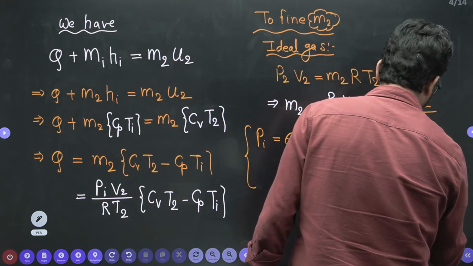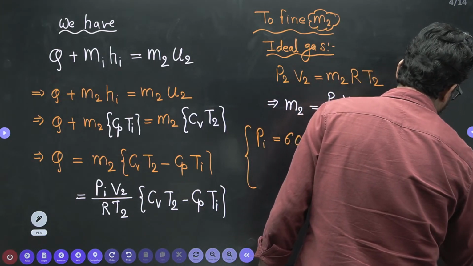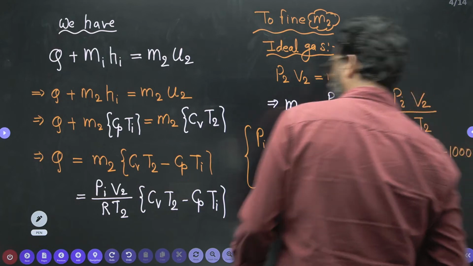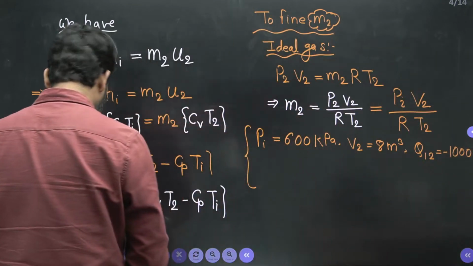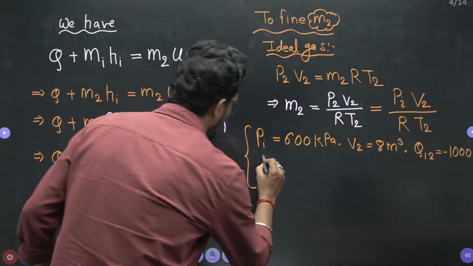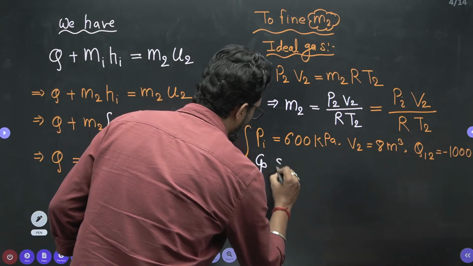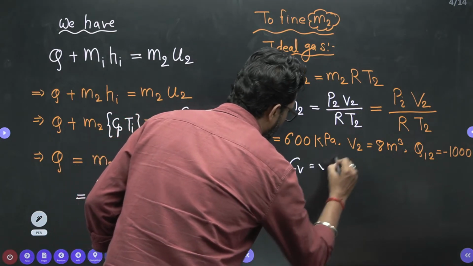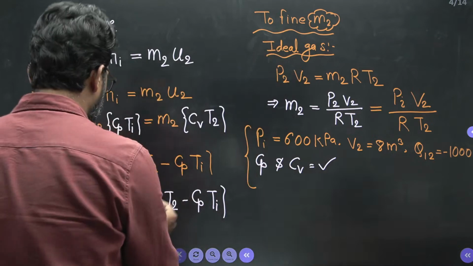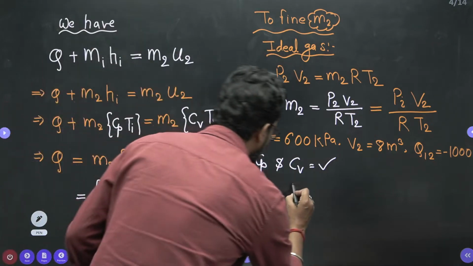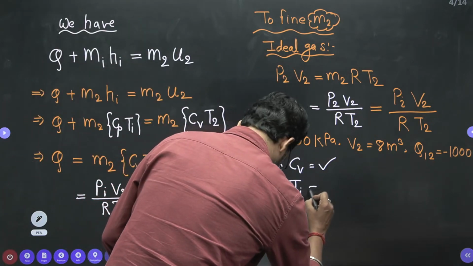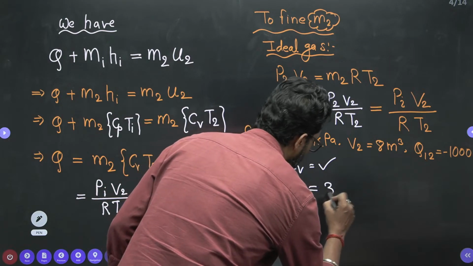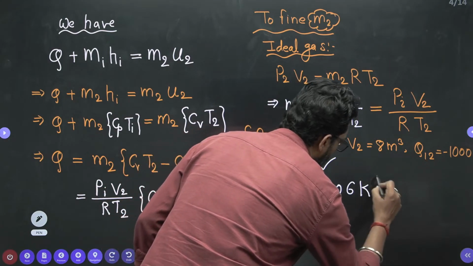Heat loss Q1 to 2 is given as minus 1000. Cp and Cv are also given. Ti, the inlet temperature, is given as 306 Kelvin. Put it in Kelvin.